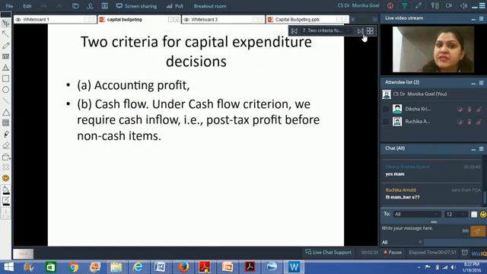Now before I go further, I must tell you that this is a very important chapter for examination. In general, a minimum of 10 to 15 marks in the question paper comes from this topic, and therefore you have to understand each and every aspect of this kind of decision and be very well versed.